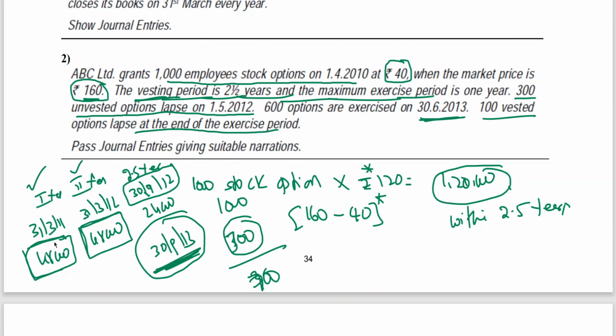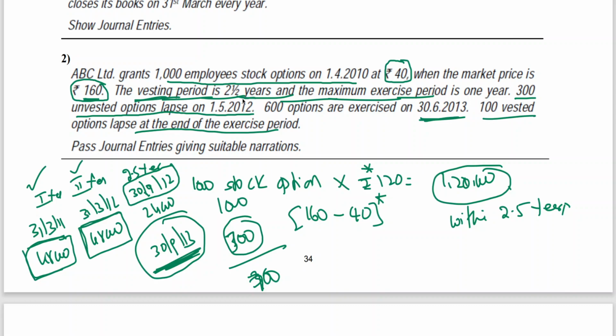As on the date of grant, they know that they have provided 1000 employee stock options, and the vesting period is 2.5 years. They keep on writing off these expenses. I think up to this it is clear.